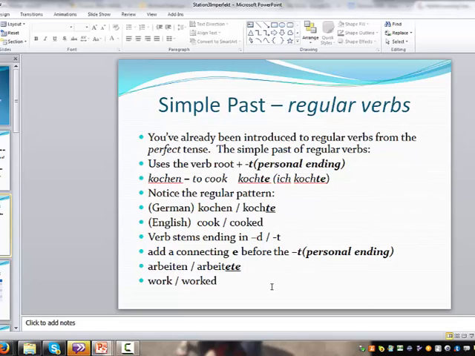Most of the time, for now, what we're going to need to know are first person, ich kochte, third person, sie es kochte. You may see a plural in there, wir kochten, or Stefan und Susanne kochten das Abendessen, or sie kochten. But for purposes now, it's just to get used to the first and the third persons there.